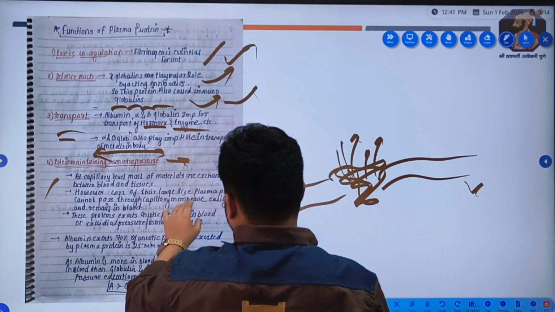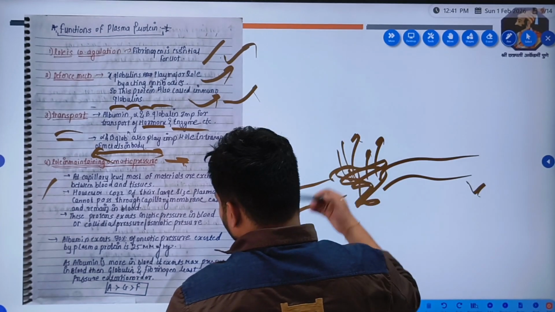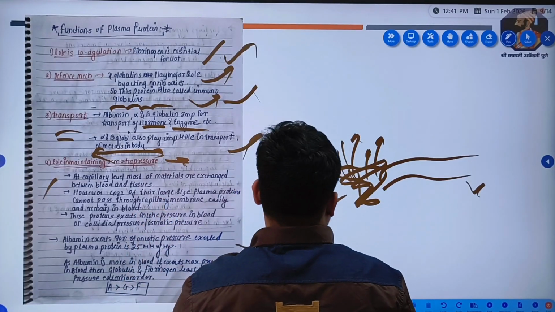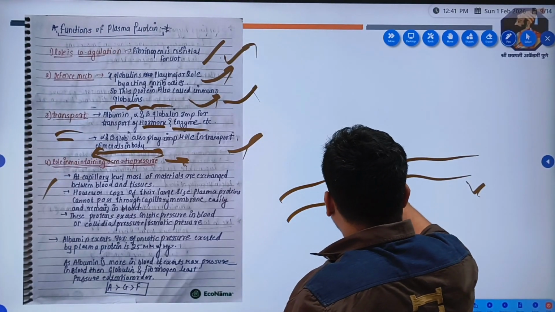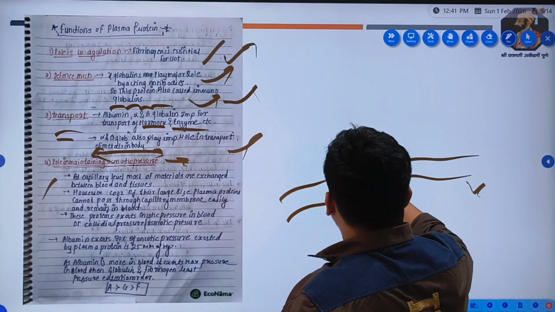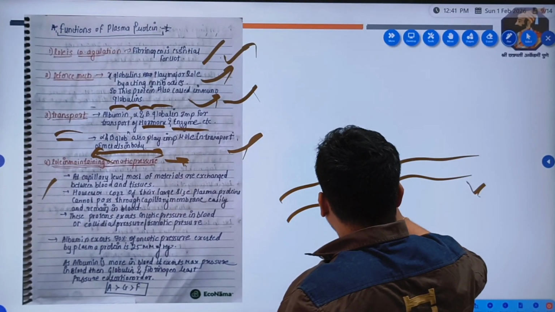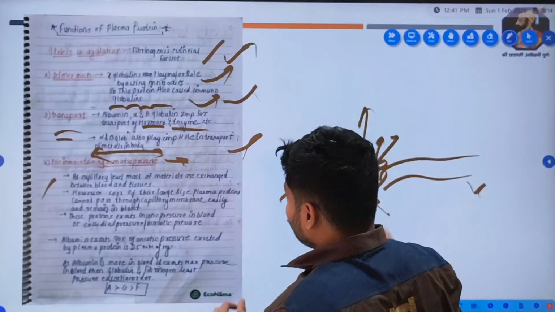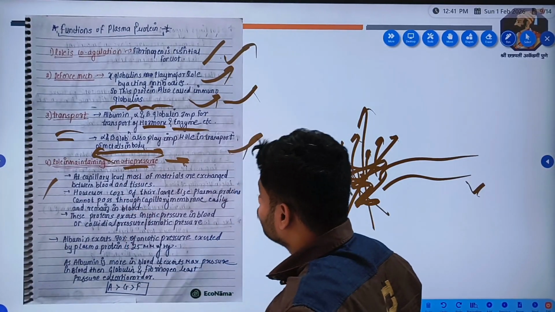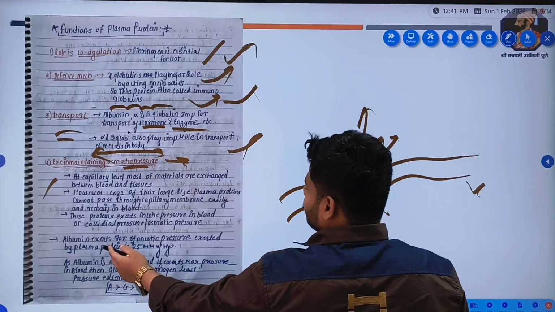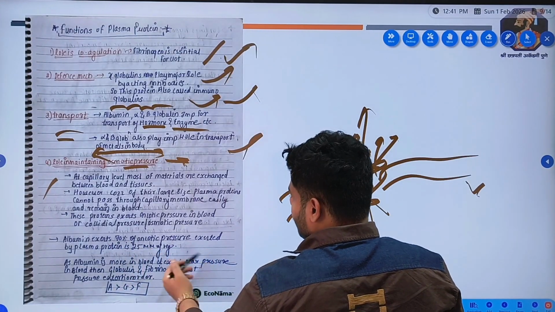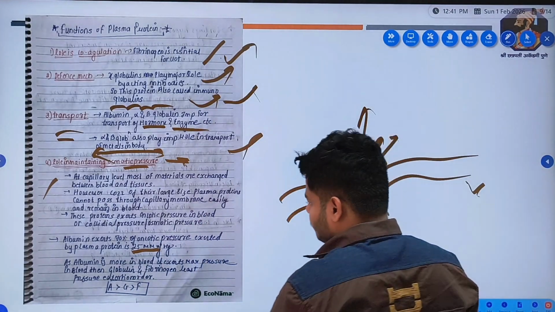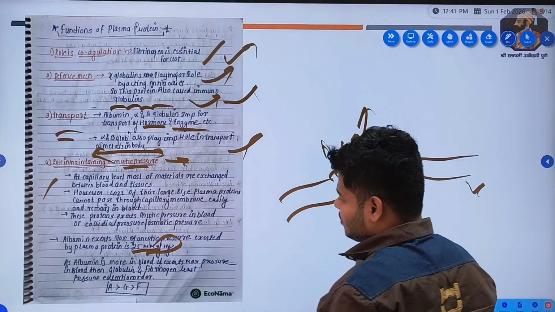However, because of their large size, plasma proteins cannot go outside of the capillary. These plasma proteins exert oncotic pressure because they are not going outside, they are stuck here, they are blocking the way. So there is an increase in the pressure in the blood vessel. This pressure is nothing but the osmotic pressure, sorry. Albumin exerts 70% of the oncotic pressure by plasma proteins, which is 25 mm of Hg, a unit of pressure, you know that.